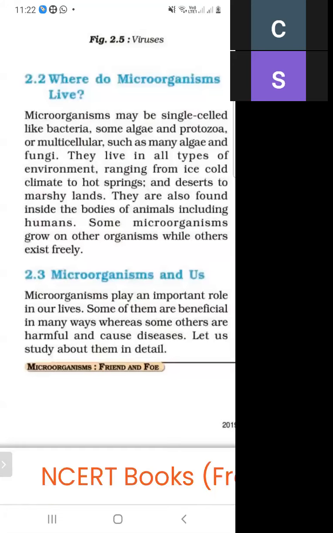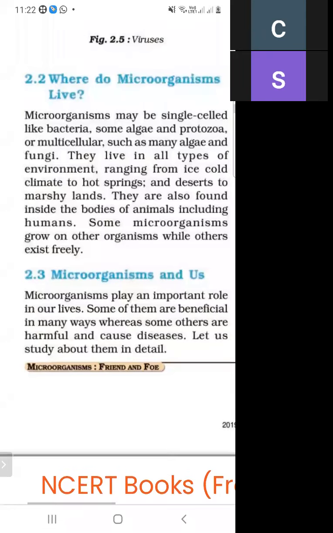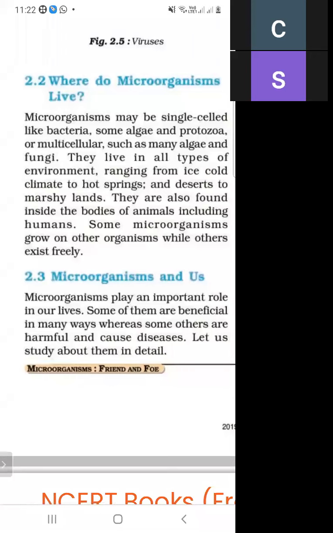So where do microorganisms live? Microorganisms can be single-celled or multicellular. What do we mean by single-celled? They contain only a single cell. And multicellular means they contain more than one cell. Examples of single-celled microorganisms are bacteria, some algae, and protozoa.